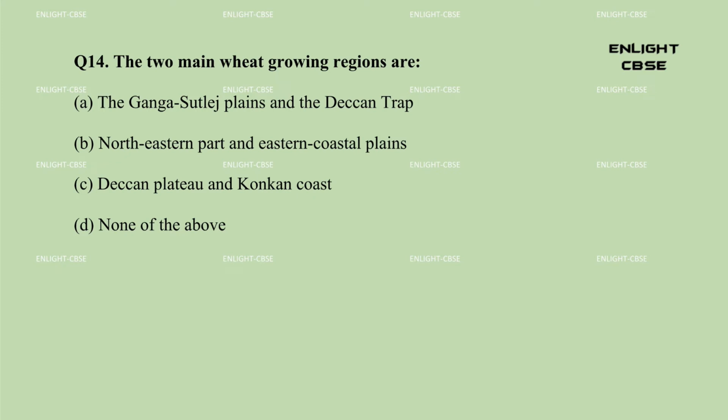Question 14. The two main wheat growing regions are: A. The Ganga-Sutlej Plains and the Deccan Trap. B. Northeastern part and eastern coastal plains. C. Deccan Plateau and Konkan Coast. D. None of the above. Answer: A. The Ganga-Sutlej Plains and the Deccan Trap.